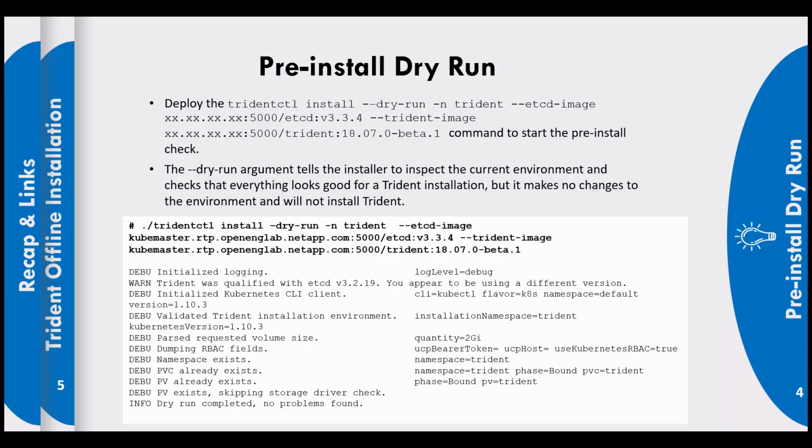Now that the setup is complete, we can do a pre-install dry run. Deploy the tridentctl install --dry-run command to start the pre-install check. The --dry-run argument tells the installer to inspect the current environment.